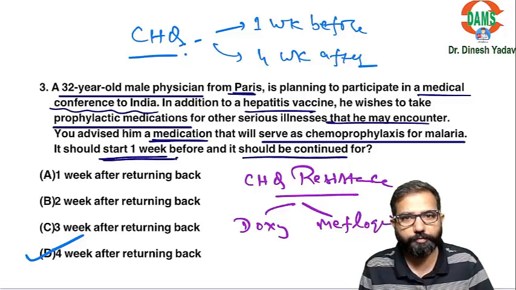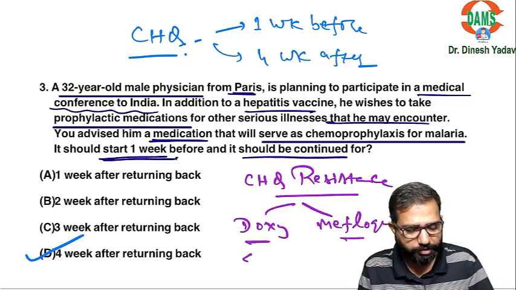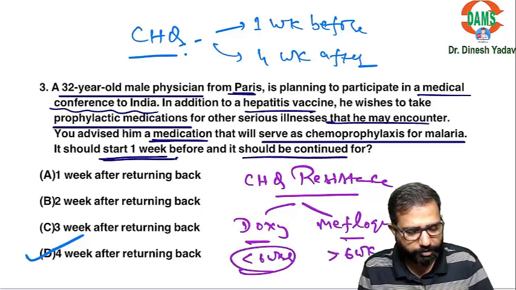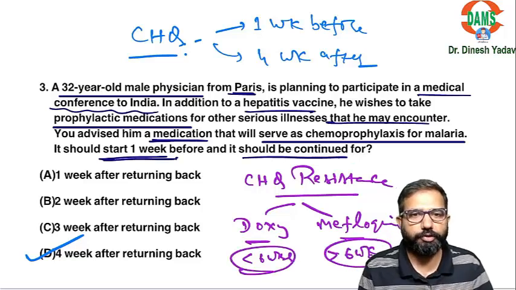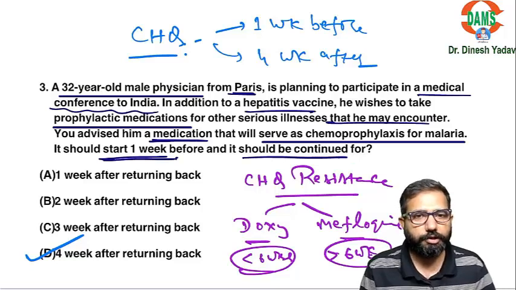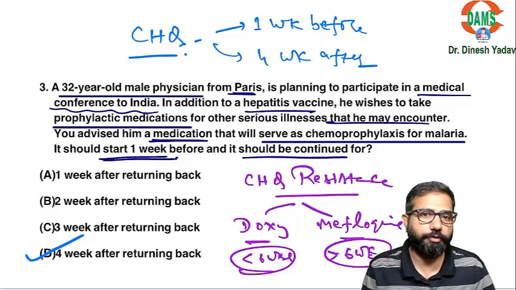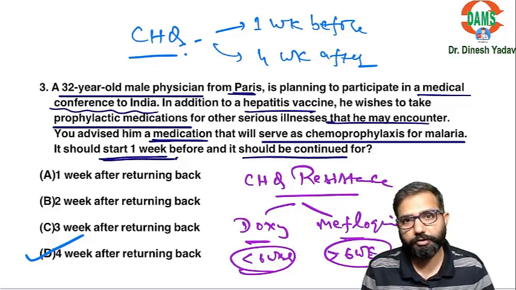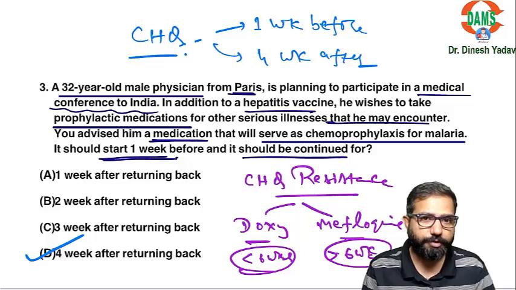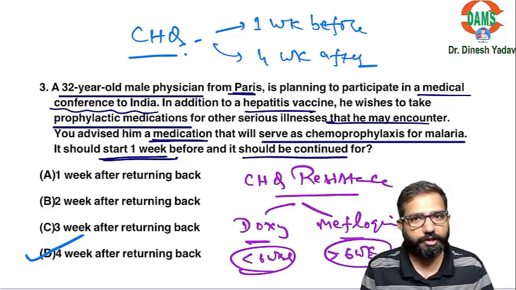Doxy or mefloquine. Doxycycline is good if the journey is for less than 6 weeks, and mefloquine is good if the journey is for more than 6 weeks. Because you cannot give doxycycline for patients who are visiting for more than 6 weeks. It is not a good drug for long term. Then you can give mefloquine. So in chloroquine resistance patients, doxy and mefloquine, but otherwise chloroquine.